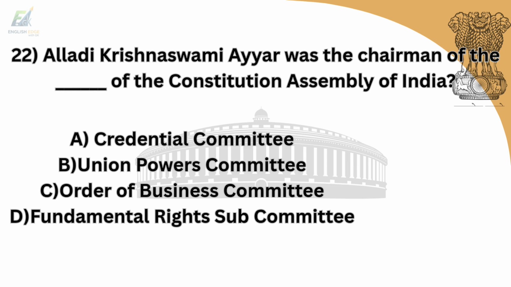22nd question is, Alladi Krishnaswamy Iyer was the chairman of which committee in the Constituent Assembly of India? Option A is Credential Committee. Option B is Union Powers Committee. Option C is Order of Business Committee. Option D is Fundamental Rights Subcommittee. And answer is option A, Credential Committee.